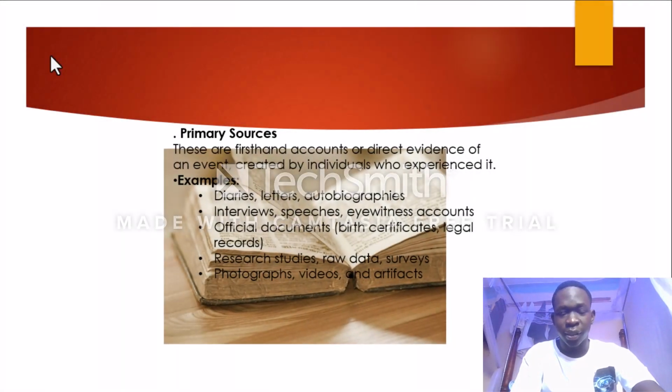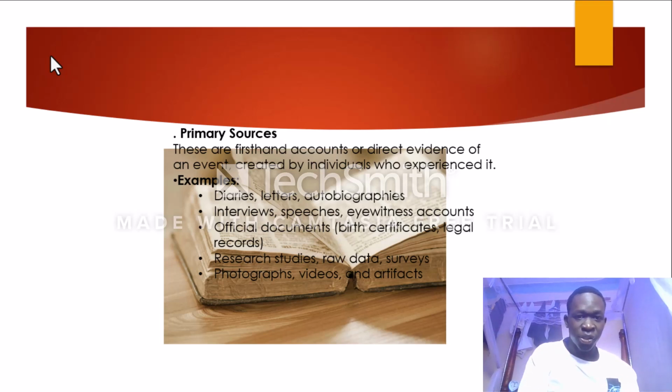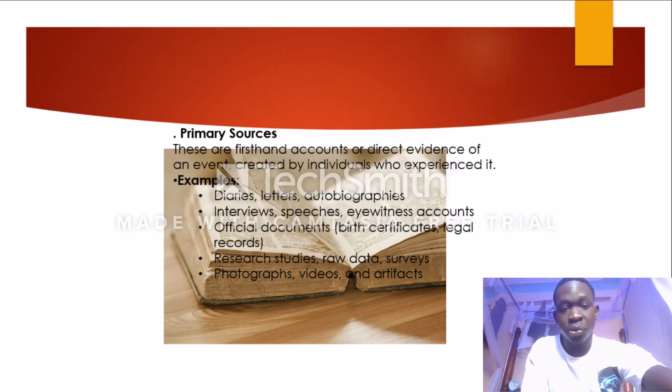From the sources of information, there are very many sources which you can get from different media. Basically, I'm going to take you through first and foremost the primary sources. These primary sources are the first-hand account or direct evidence of an event created by individuals who experienced it. So it is first hand, given by an individual who had experienced it before.